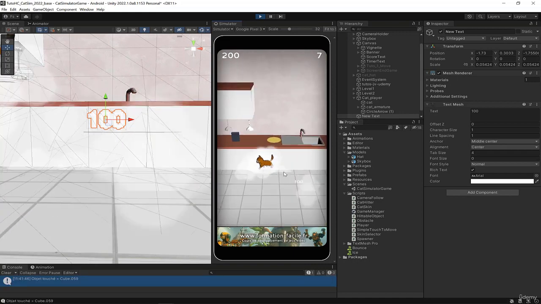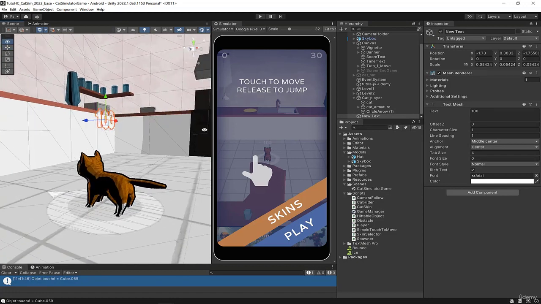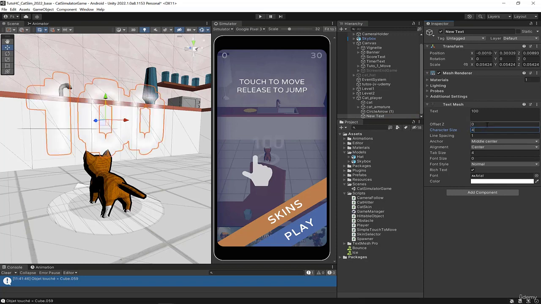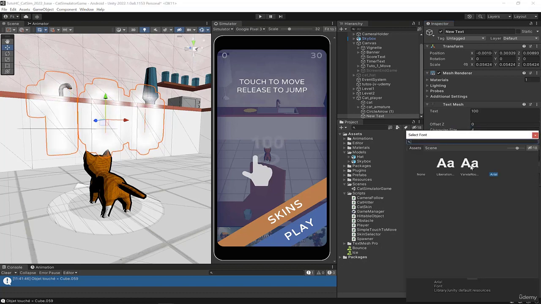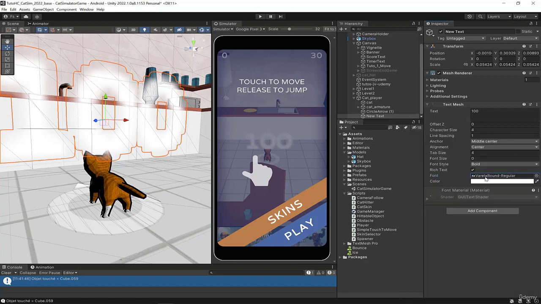Now, the text is not yet attached to the cat, but we can see that the size of the text is a bit too small. So we'll put this text in the cat in order to attach it to the cat, and I'll increase the character size here. I'll put 4. I'll put a bold font style, and instead of Arial I'll use Varela to keep the same font we already use. And then I reduce the text size.